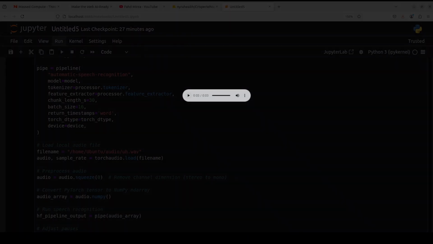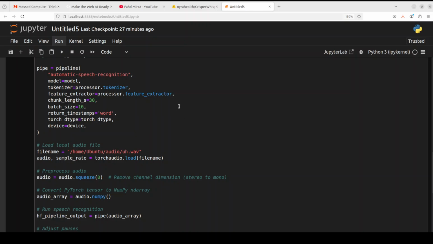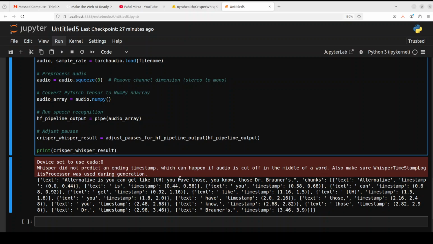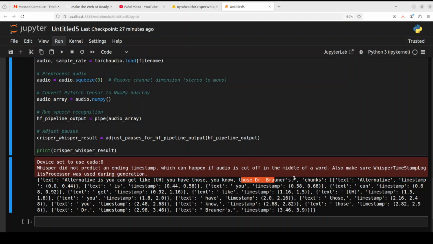So you see, she says ah. So let's see if that can be caught in the transcription. Let me run it, and then if I go down, there you go. So it says alternative, sorry. So this is where it has captured this alternative is that you can get. This is what I was talking about, that it also captures all the disfluencies.